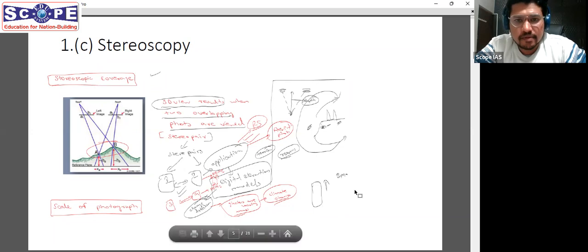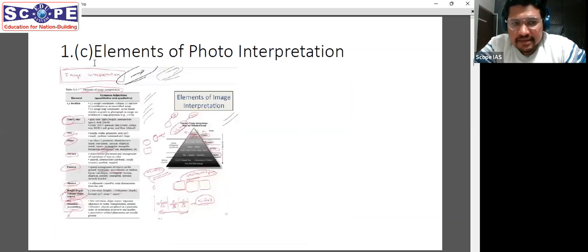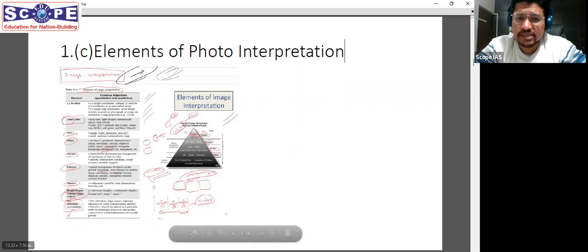All right. And the next part was, of course, a very conventional part about elements of photo interpretation. We have covered the elements of photo interpretation in great detail, all these elements, and we even covered the hierarchy of these elements. Again, you can find this in EPG Pathshala notes as well, if you want to go through this particular part.